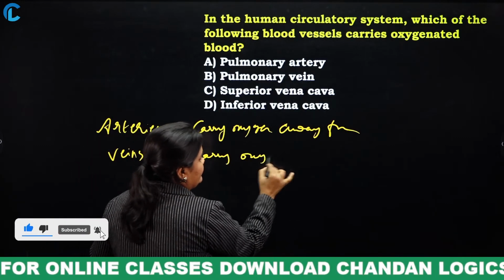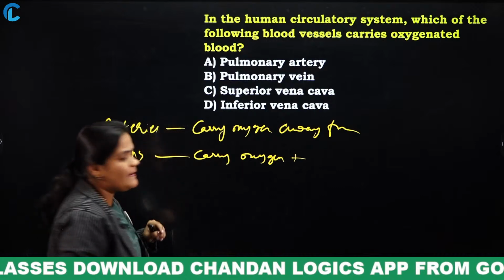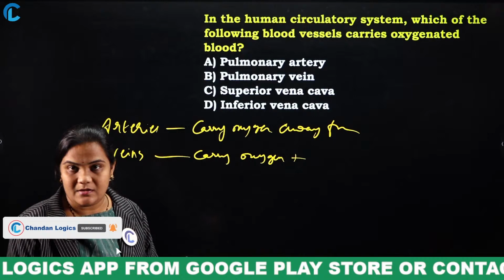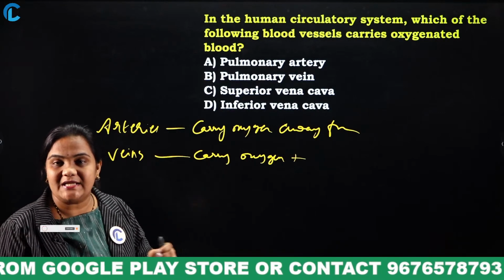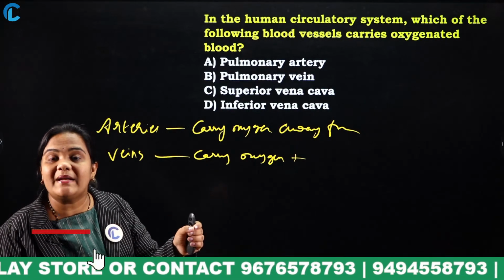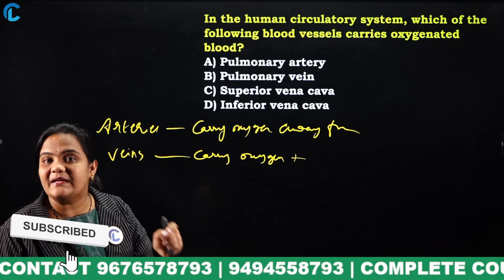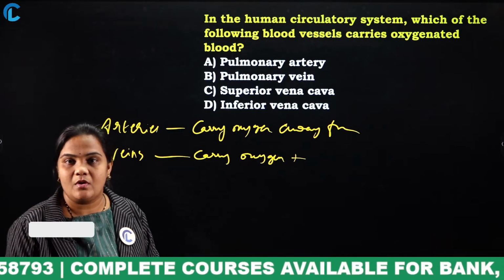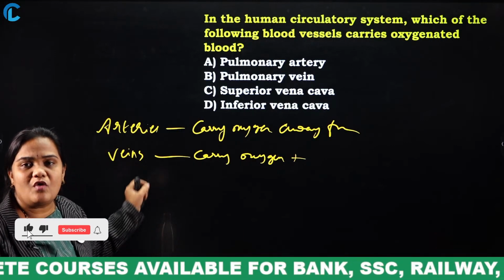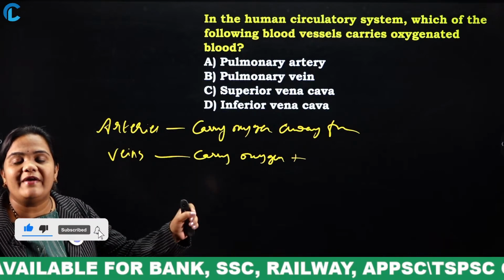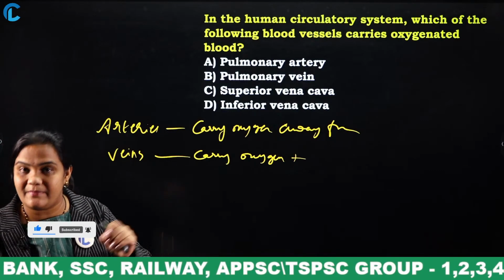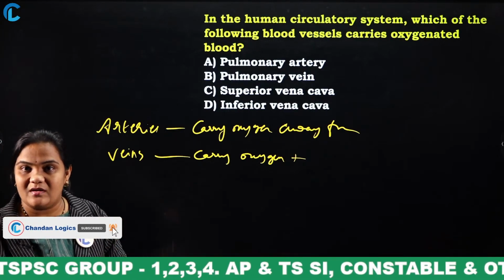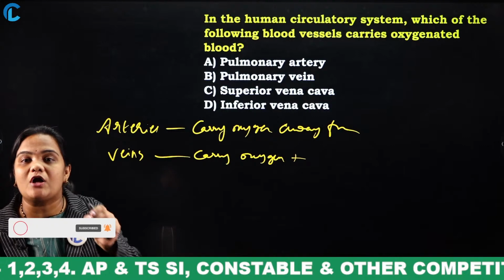What is the purpose of these arteries? They will carry oxygenated blood, except the pulmonary artery, which will not carry oxygenated blood; it will carry deoxygenated blood. When it comes to veins, what is the function of these veins? Veins will carry deoxygenated blood, except the pulmonary vein. This pulmonary vein will carry oxygenated blood.